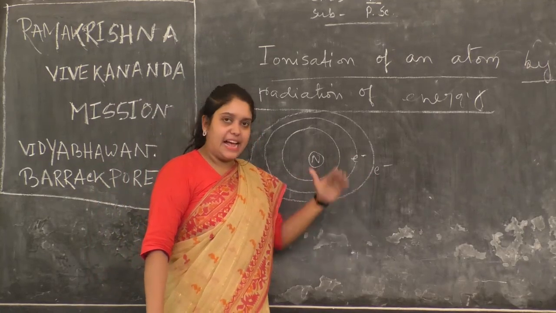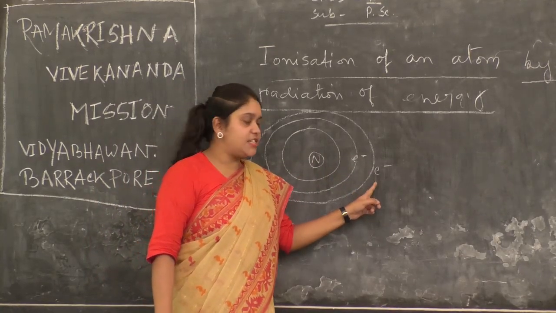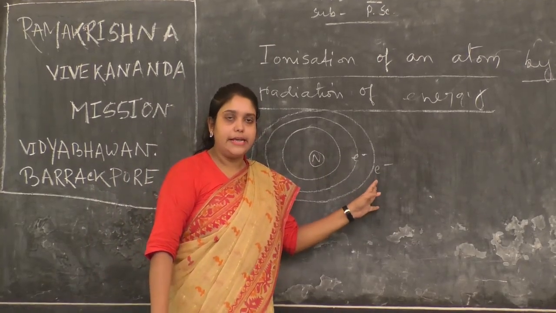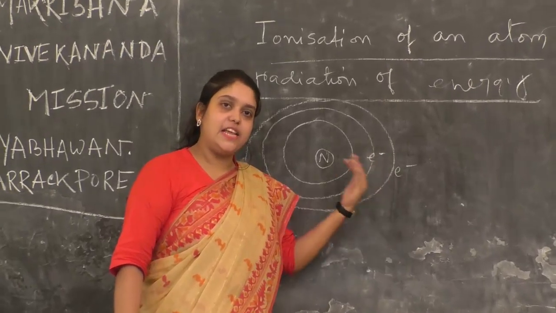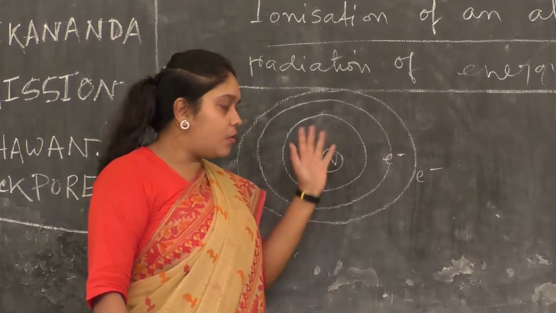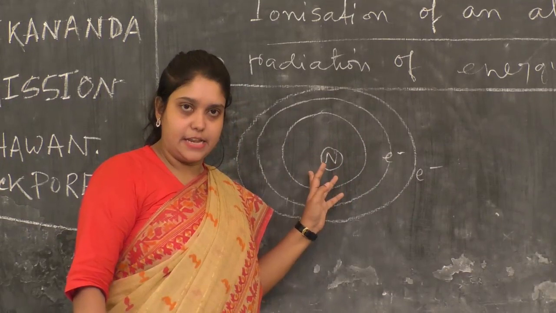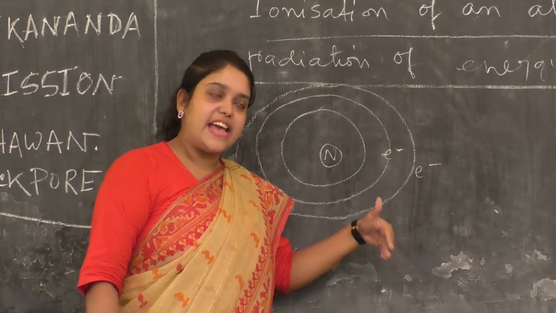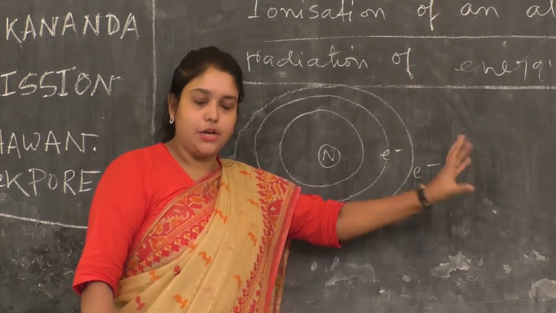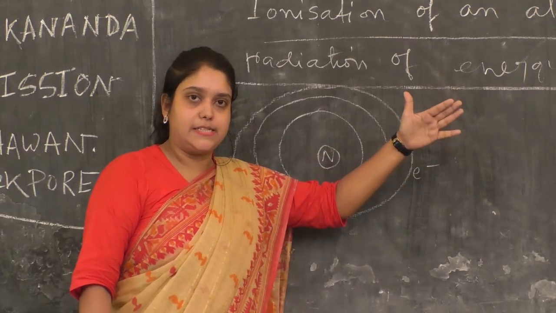If we supply a sufficient amount of energy, the electron can easily overcome the force of attraction given by the nucleus, and it can completely detach from the nucleus.